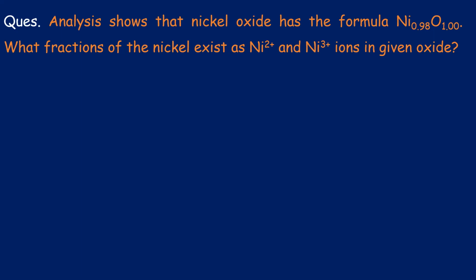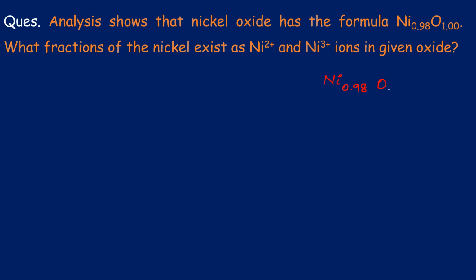So nickel will only change here. Oxide will remain the same here. Oxygen is 1. Done writing the question, yes or not? Yes, sir. Okay. So we have here nickel 0.98, oxygen 1.00.